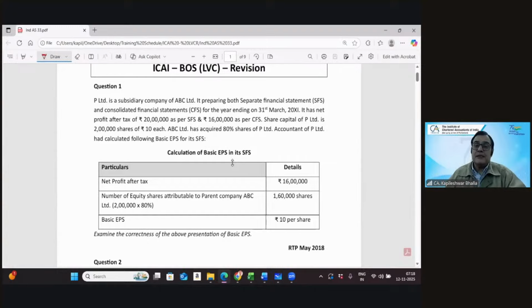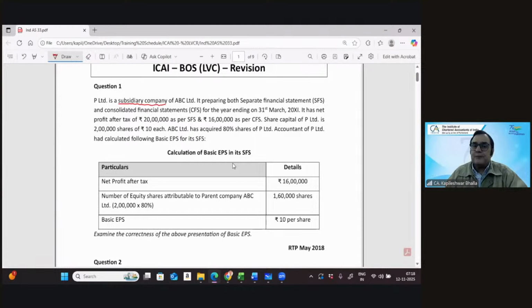Now, let's read this input. It says P is a subsidiary company of ABC. It is preparing both separate financial statements and consolidated financial statements for the year ending 31st March X1. It has got a net profit after tax of 20 lakhs as per the separate financial statements and 16 lakhs as per the consolidated financial statements.